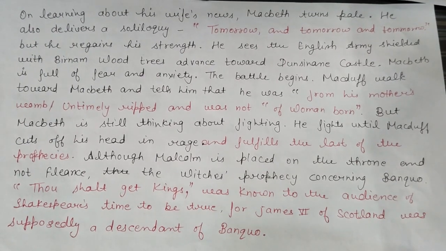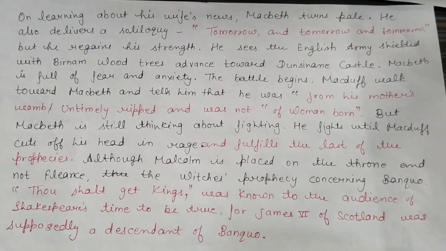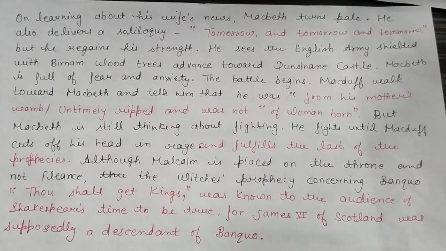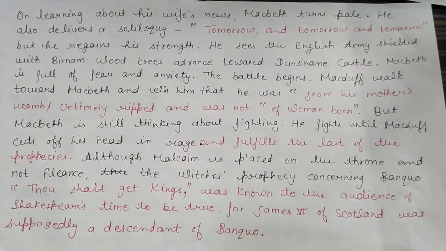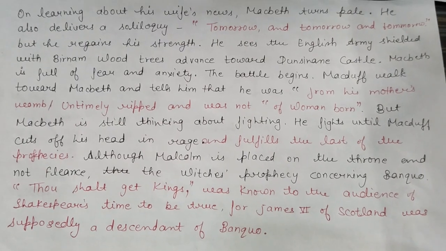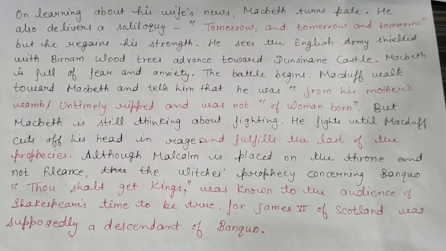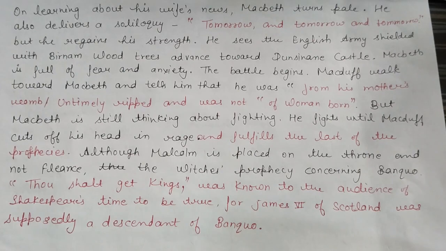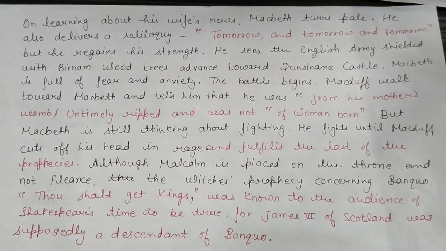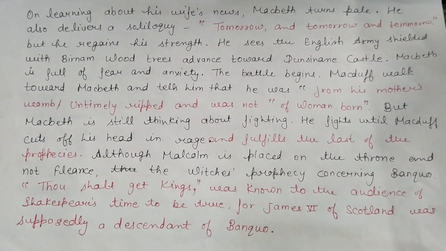Malcolm is placed on the throne and not Fleance. The witches' prophecy concerning Banquo, "Thou shalt get kings," was known to be true by the audience of Shakespeare's time, for James VI of Scotland was supposedly a descendant of Banquo, and the play ends when Malcolm is placed on the throne. Now, Malcolm becomes the king of Scotland and announces his intention to govern the country with peace. He invites everyone to witness his crowning moment at Scone.